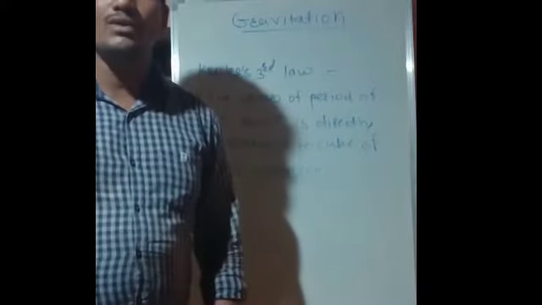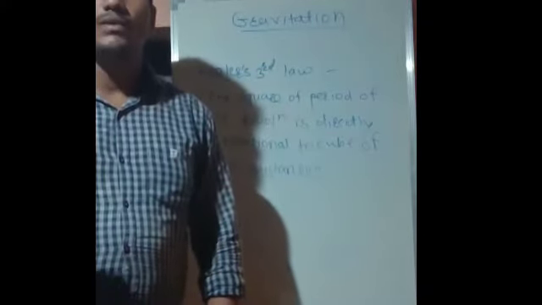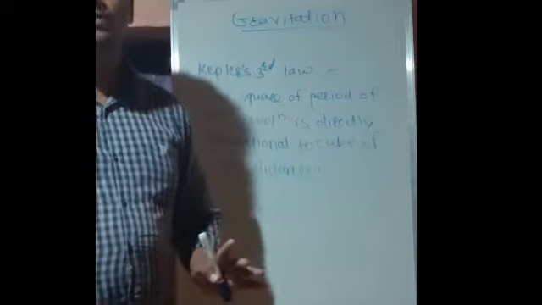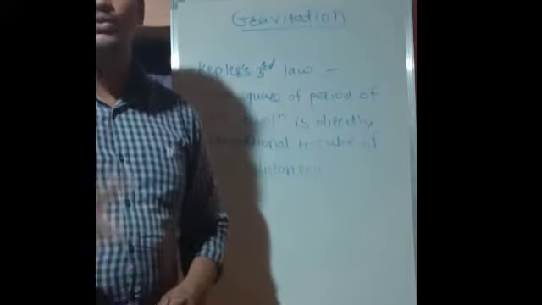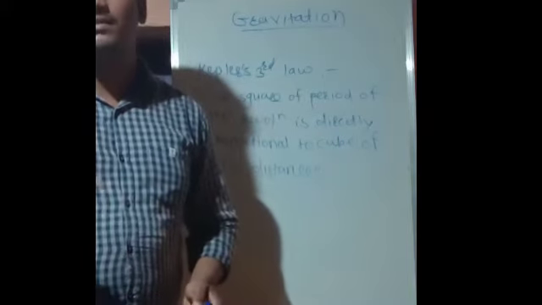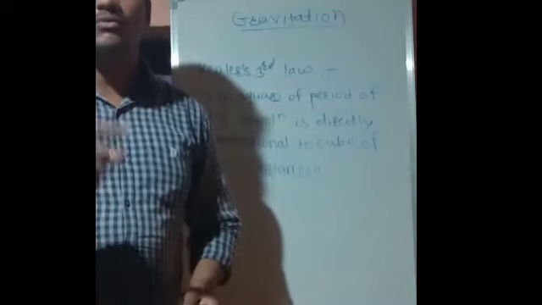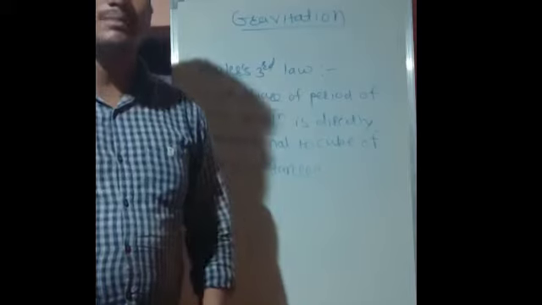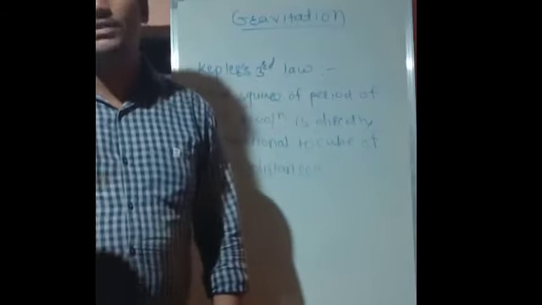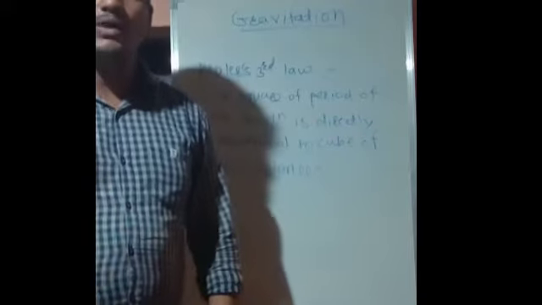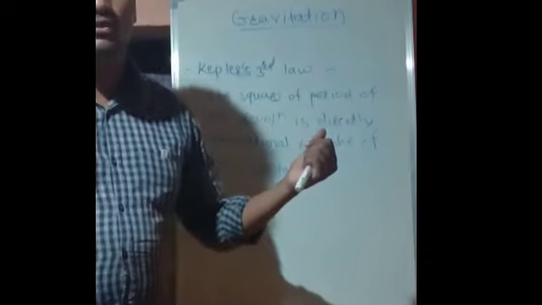Students, we have learned about Kepler's first law, second law and third law. Before we move towards the third law, we will shortly revise the first two laws. The first law states that all the planets revolve around the sun in an elliptical path with the sun at one of the foci. We understood this with the help of a diagram.